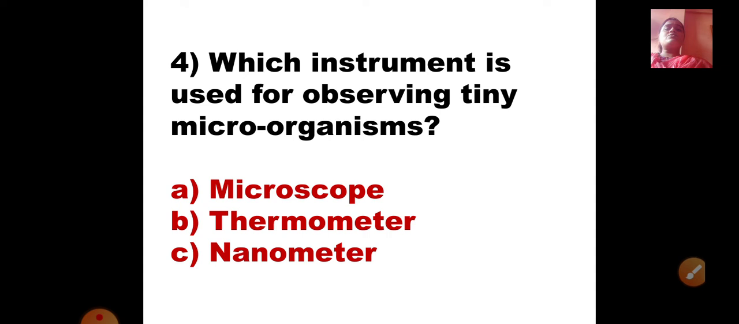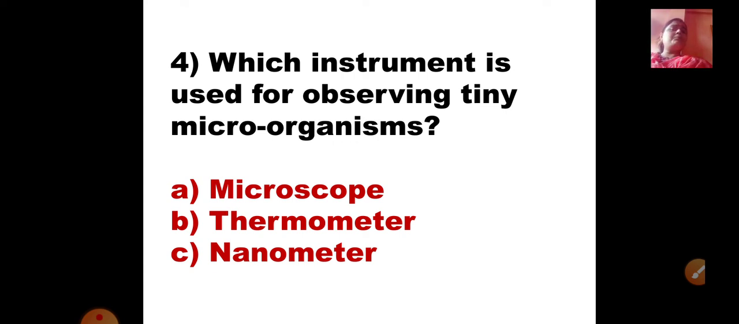Fourth one, which instrument is used for observing tiny microorganisms? Now microorganisms are a form of germs, or you can say they are a form of tiny particles which you cannot see directly with your naked eyes. You need an instrument to observe them, and microorganisms are present everywhere. They are present in the air, they are present in the water, they are present everywhere, but you cannot see them with your bare eyes. So what instrument do you need for observing microorganisms? A option is microscope, B option is thermometer, and C option is nanometer.